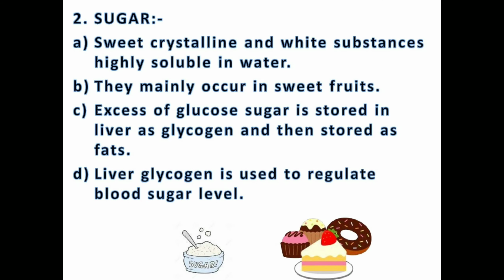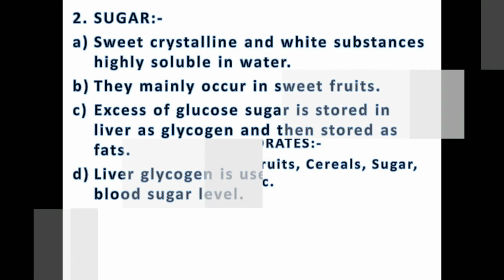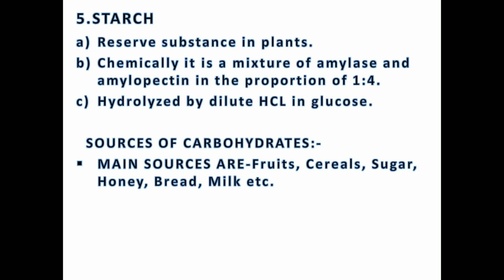The second form that we take in is sugar, a sweet, crystalline and white substance highly soluble in water. It mainly occurs in sweets, fruits, etc. Excess glucose is stored in the liver as glycogen and then further it is stored as fat in our body. Glycogen is used to regulate the blood sugar level and if it exceeds, it causes the diabetic condition in our body. And now the starch, the reserve substance in plants.